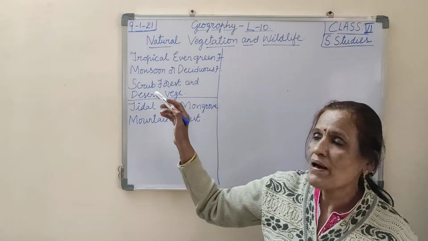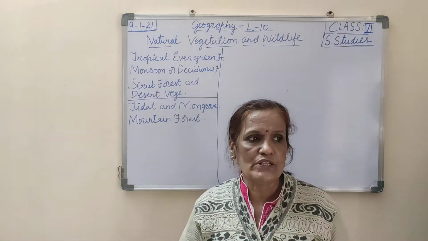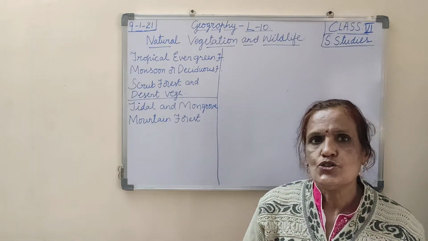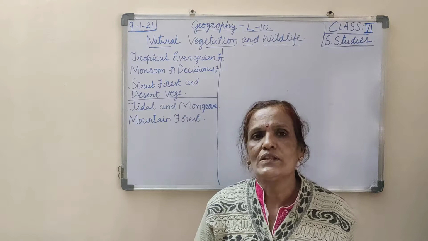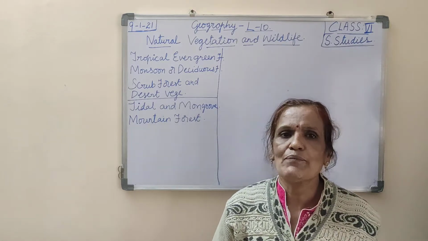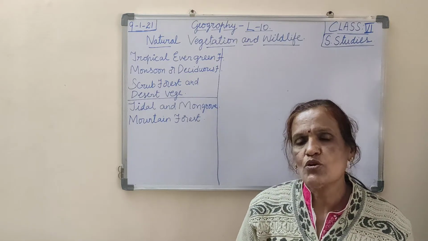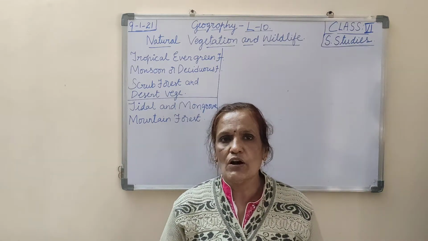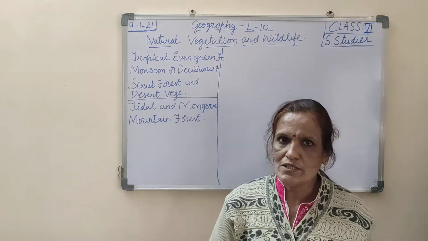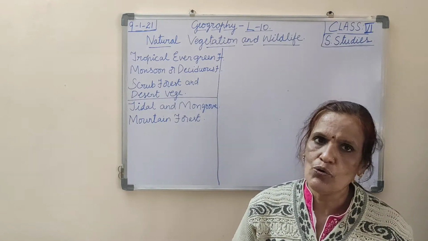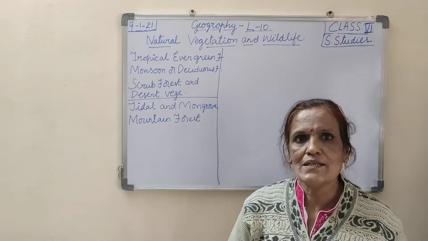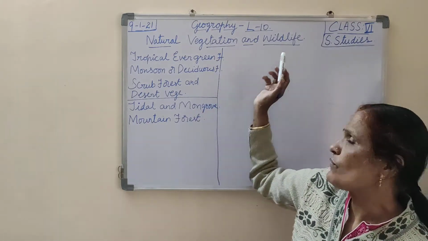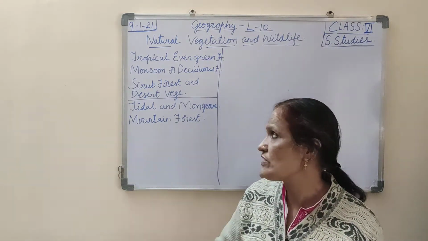Especially in deserts and forests, trees grow on their own through different types of climates. Because of some climates and situations, they grow on their own and increase in number on their own. We will also study wildlife later, after this natural vegetation.